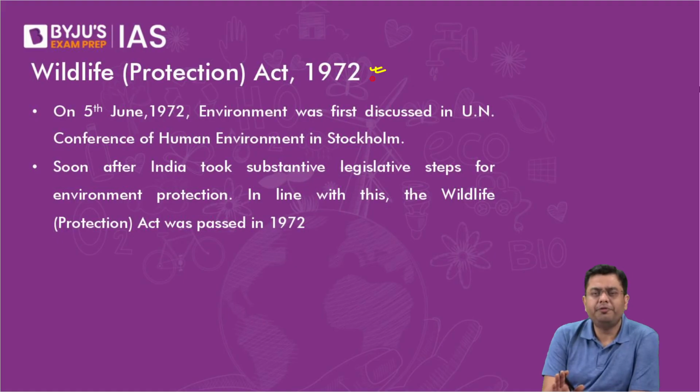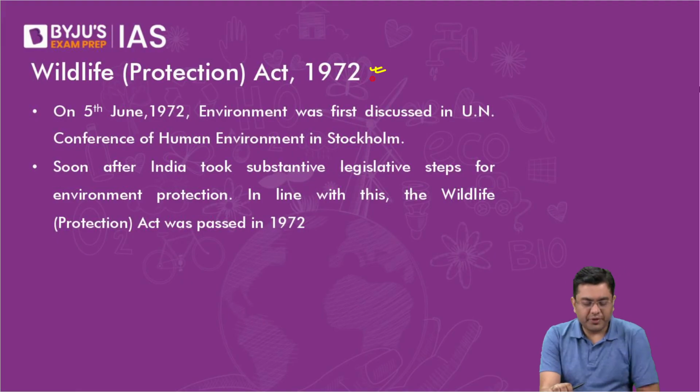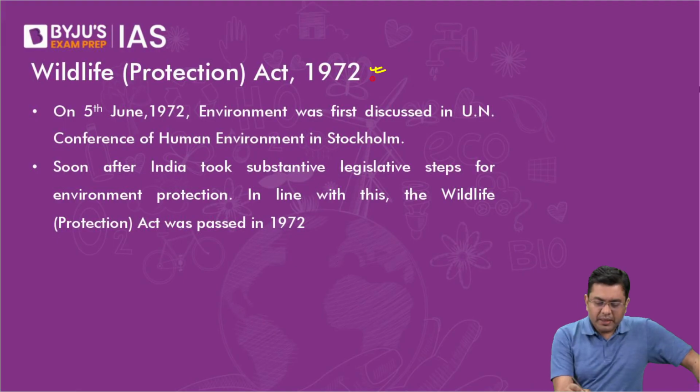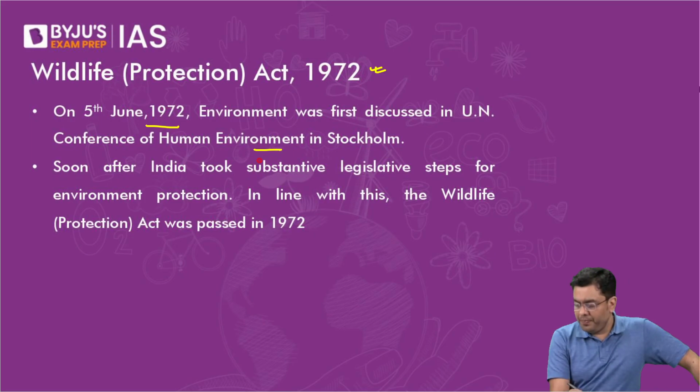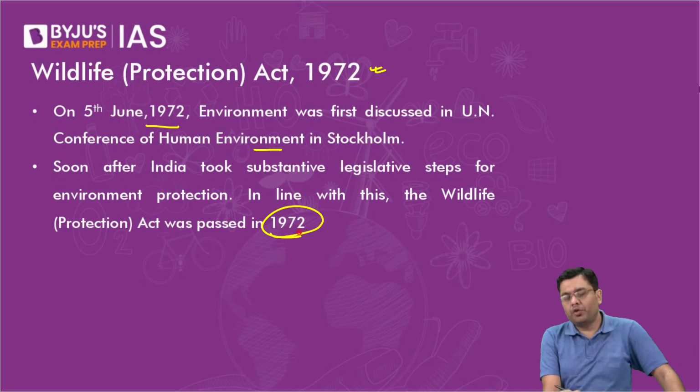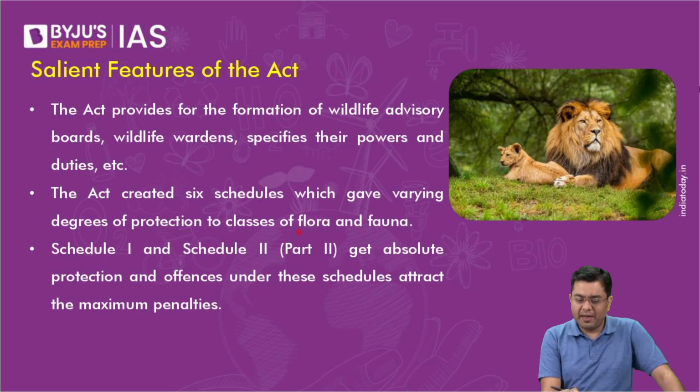And this was one of the first important and major legislative actions taken by the country in order to conserve the environment and tackle the triple threats of pollution, climate change, and loss of biodiversity. On the 5th of June, environment was first discussed in the conference at Stockholm. And then India immediately took its first legislative action in 1972 with the Wildlife Act.